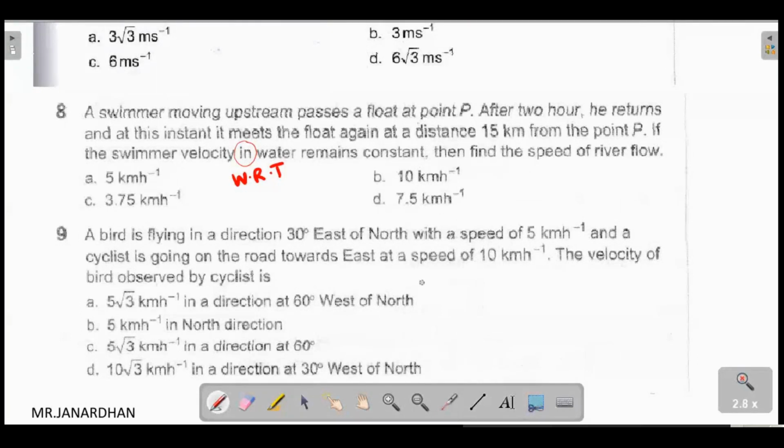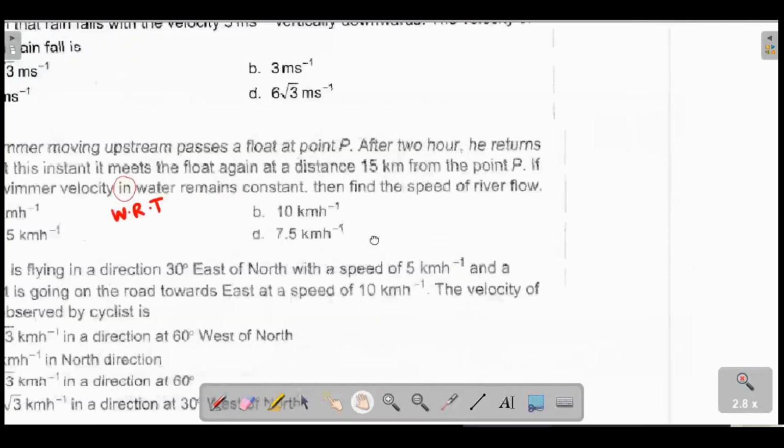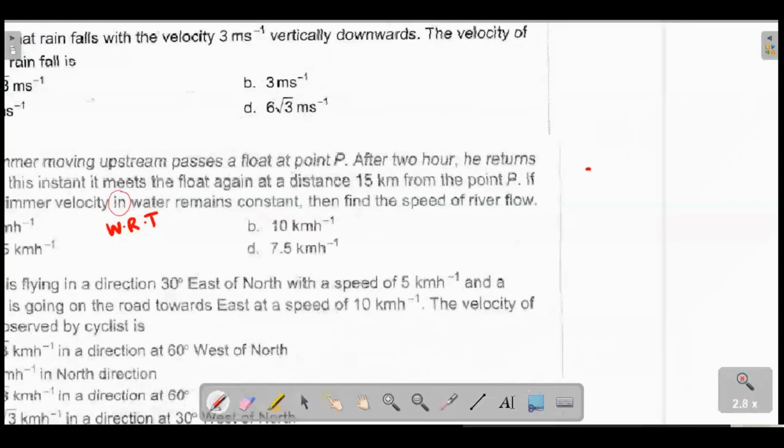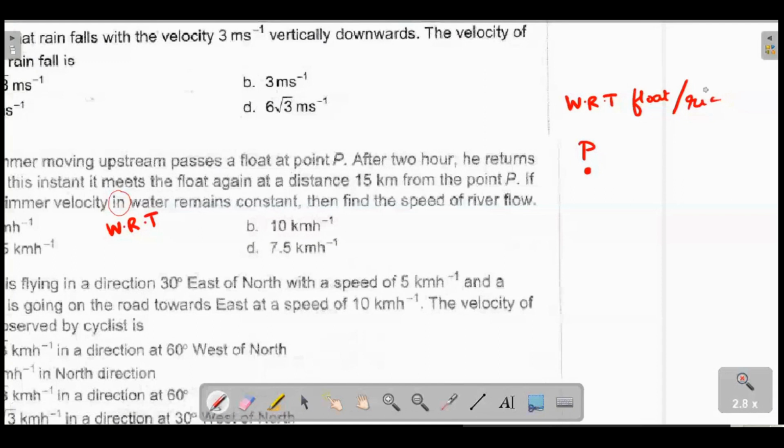I'm getting a different answer. Okay, so let me then try to do that. So let's say the float was met at point P, and I'm drawing this entire picture with respect to float. The float is something which moves with the river, so with respect to float or river, both mean the same.